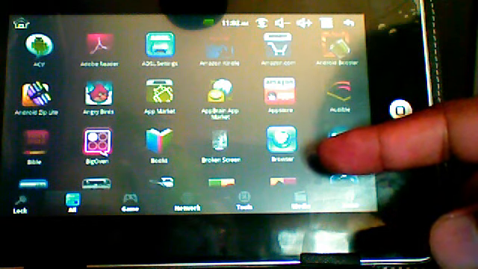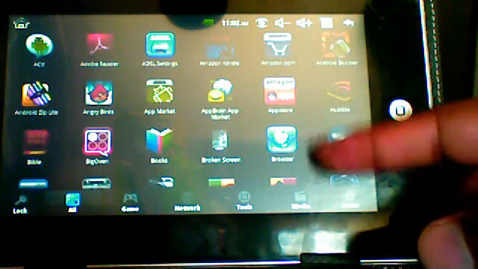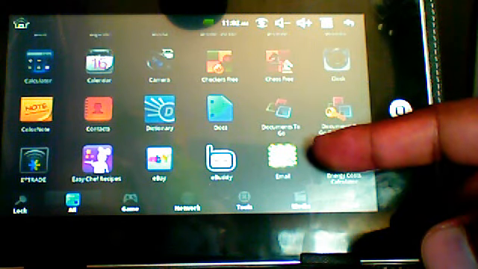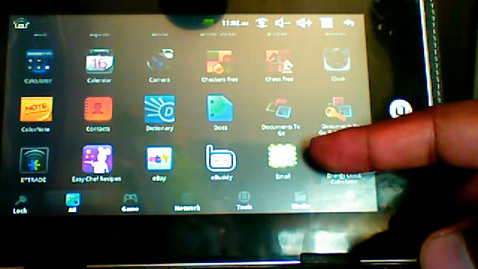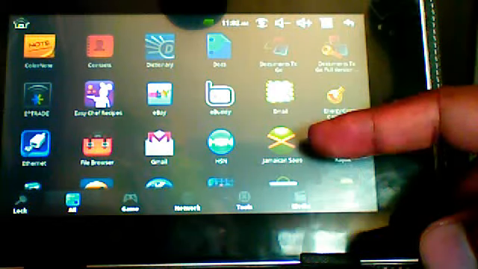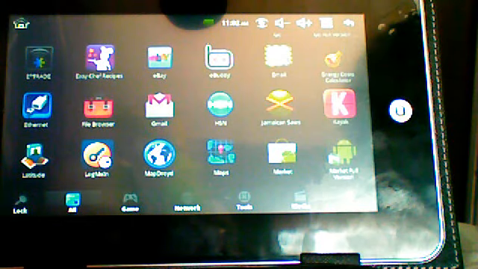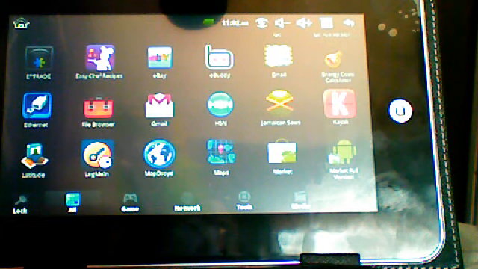It only plays some MKV files properly, but the MKV files would need to be about 640 by 480 in resolution. If you go higher than that, it won't play successfully. You'll hear audio, but the video won't run. What else? You cannot upgrade the Android tablet to 2.3 or 3.0. I guess we have to wait until they figure out a fix to do that, but until then you're stuck with the 2.2.